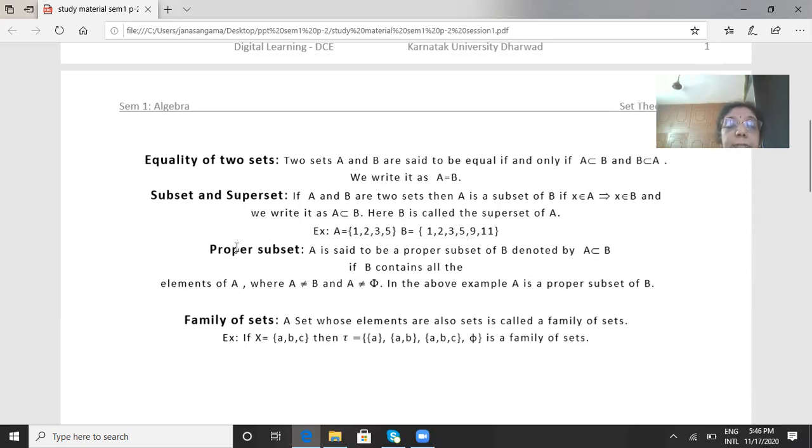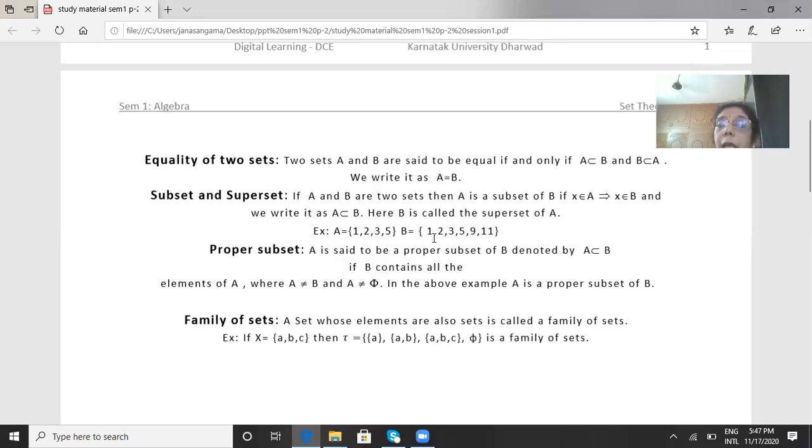Next, let us see the definition of proper subset. A is said to be a proper subset of B, denoted by A is contained in B, if B contains all the elements of A. And one more condition, A should not be equal to B. A should be different from B, and A should be non-empty. A is said to be a proper subset of B if A is contained in B. Means what? All the elements of A must belong to B, and A should be different from B, and A should be non-empty. See the above example.